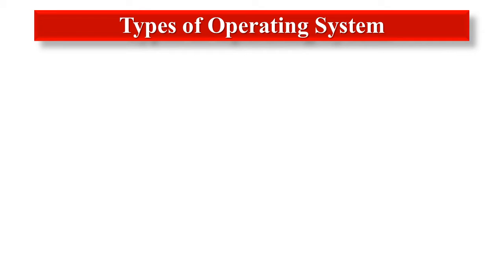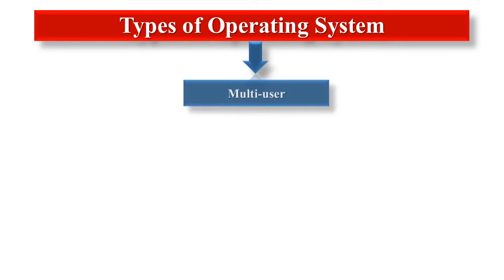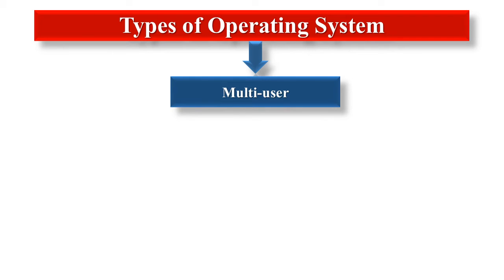Next point, types of operating system. There are different types of operating system. First, multi-user. This operating system allows more than one user to run programs simultaneously. A multi-user operating system allows multiple users to use the same computer at the same time and at different times. Some examples of the multi-user operating system are Linux, Unix, and Windows 2000. This is the multi-user operating system.